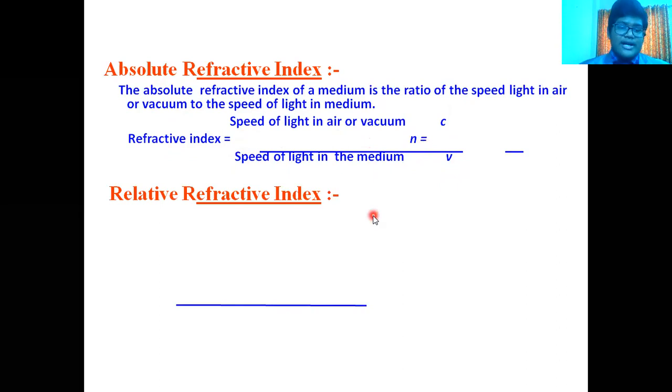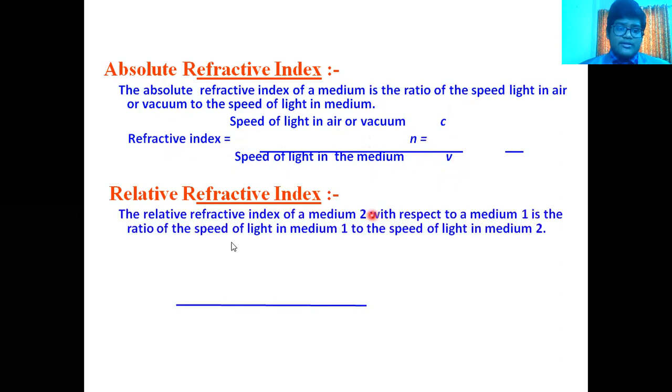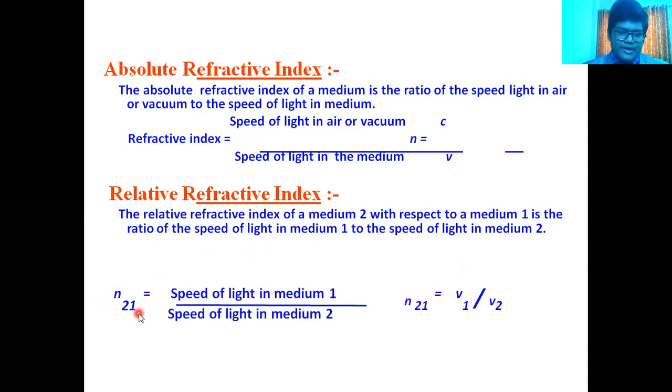Now, what is relative refractive index? The relative refractive index of medium 2 with respect to medium 1 is the ratio of the speed of light in medium 1 to the speed of light in medium 2. Here we have to calculate the relative refractive index of medium 2 with respect to medium 1, so we take the ratio of the speed in medium 1 to that in medium 2, written n21. In this case, the light is traveling from medium 1 to 2.